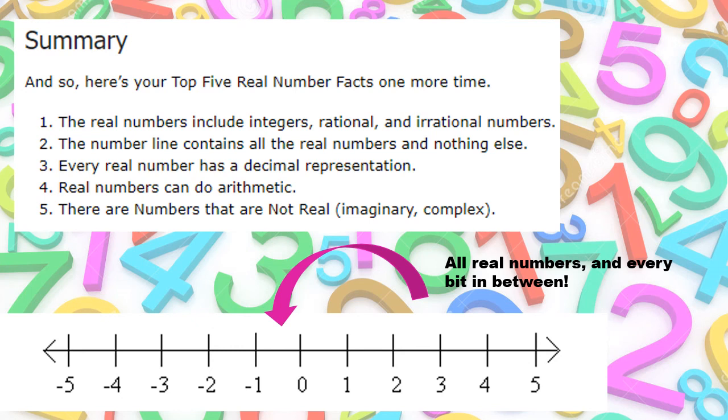And then there are numbers that are not real. We know them now. They're imaginary numbers. It's where there's a negative under a square root, or infinity. And just remember, when anything is divided by 0, it is undefined.